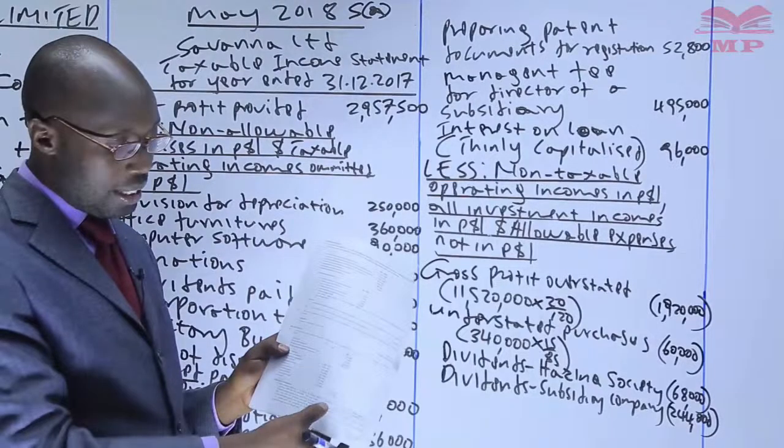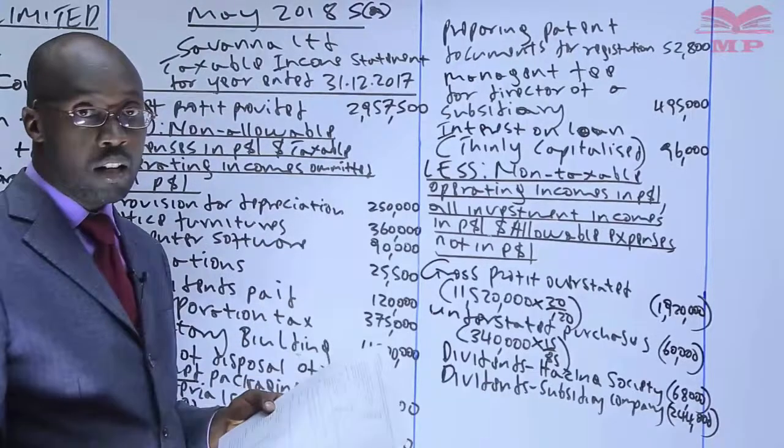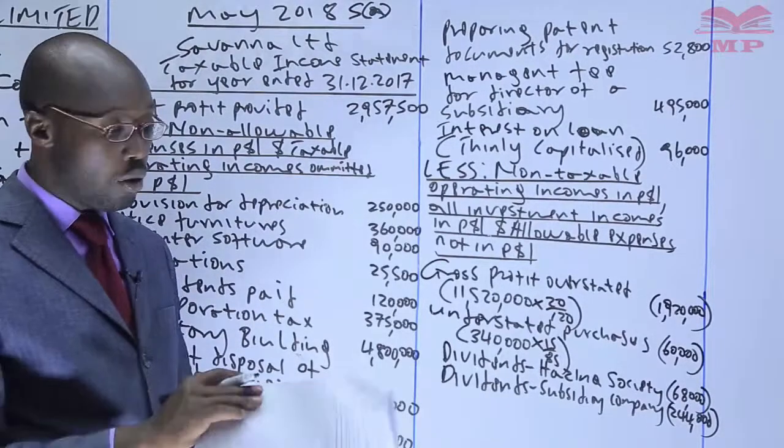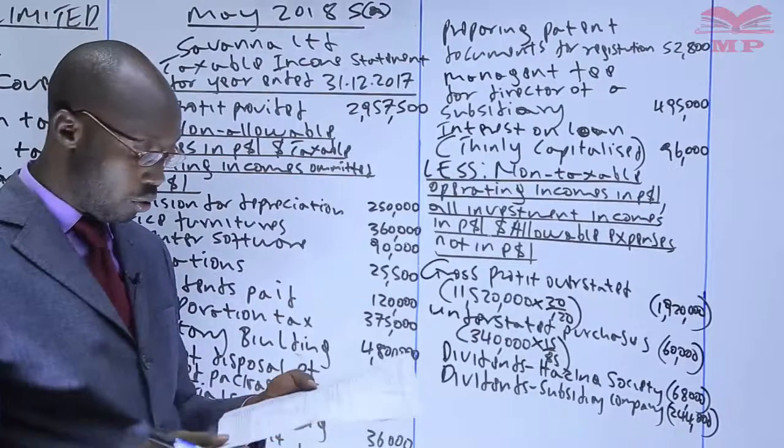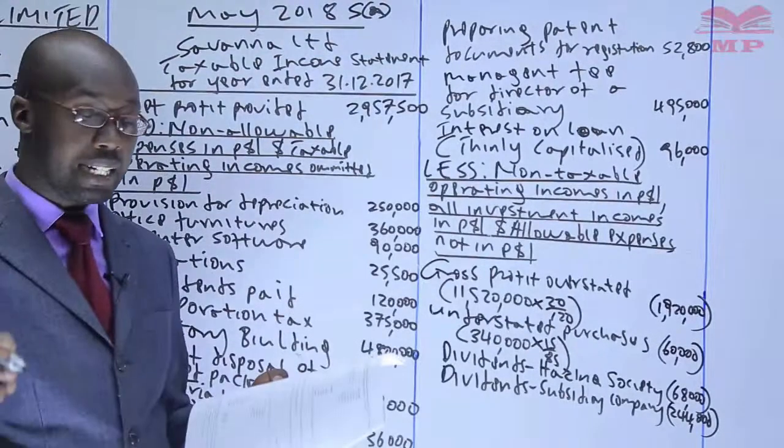So it means that now the net profit that we are having is more. So we need to deduct. So it is not in the P&L. Where do you find it? You normally find it in the additional information. So we go through the additional information, look for allowable expense not deducted.